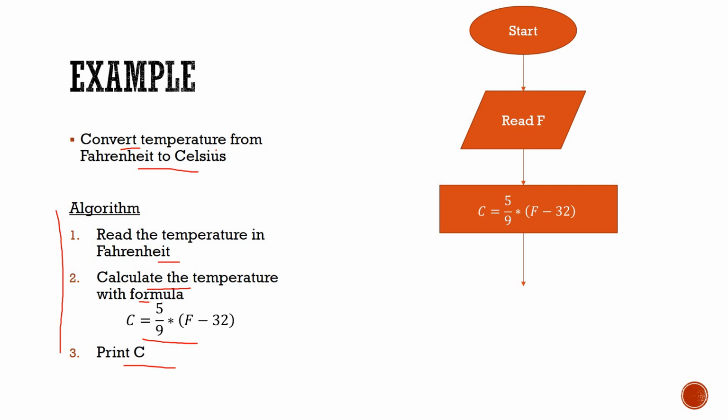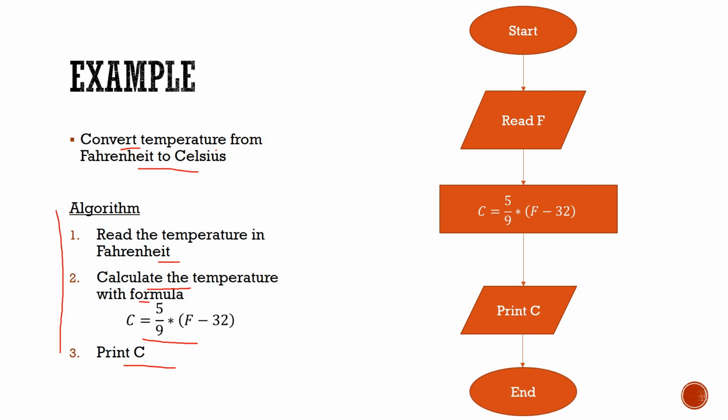After that, I need to print the output. So for printing the output, what do we need? Just similar to the input, we need a parallelogram. Again, we have to write print C. After that, my process is over, so I can end my flowchart, and for ending, I can use the terminal box.